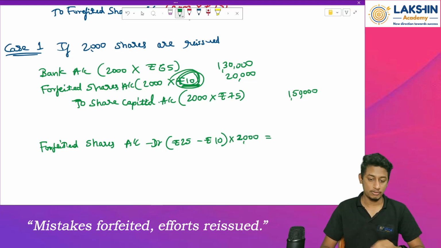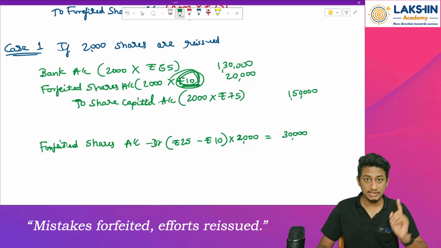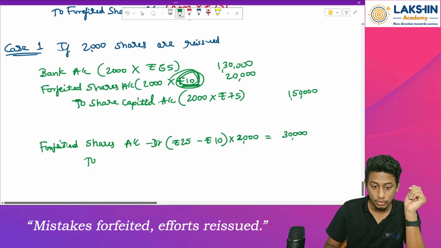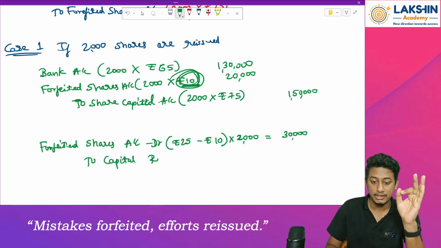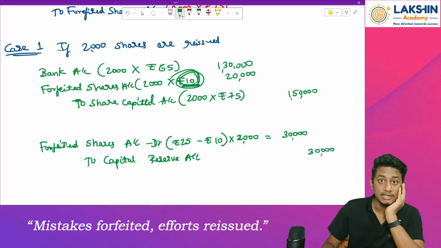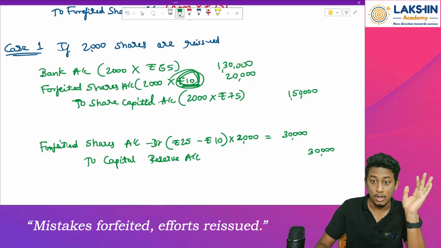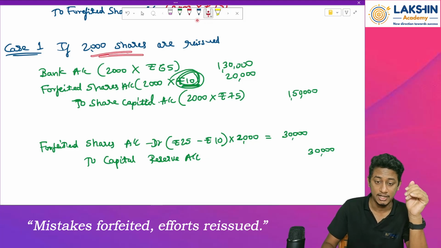So that will be 25 minus 10, which is 15 rupees, into 2000 equals rupees 30,000. The same amount we have got. Whatever profit you have earned will be transferred to capital reserve account, rupees 30,000. Clear? This is how you pass the entry when all of the forfeited shares are reissued.